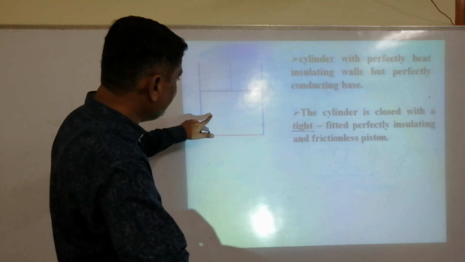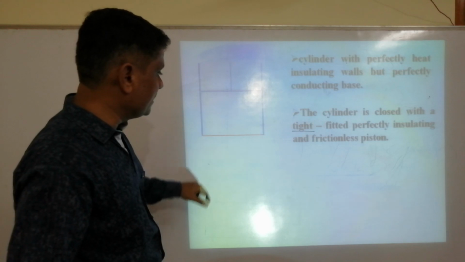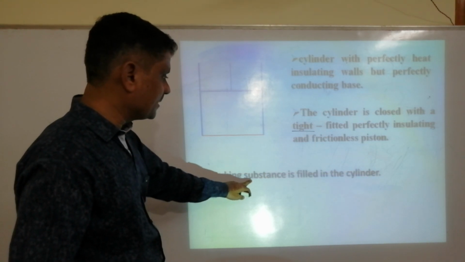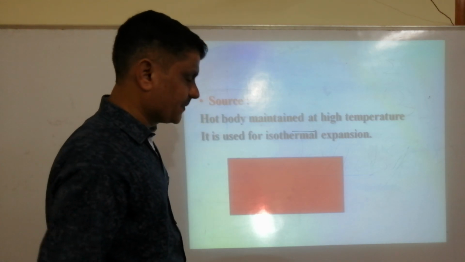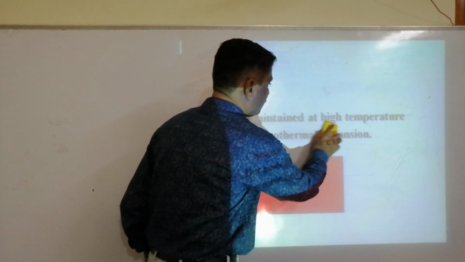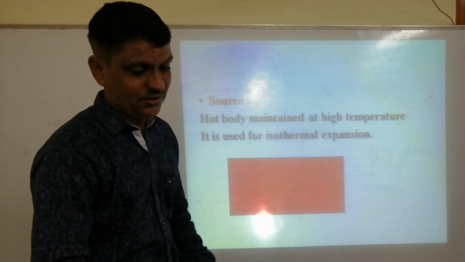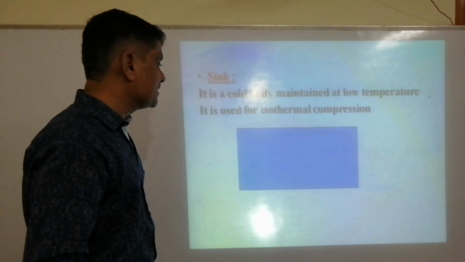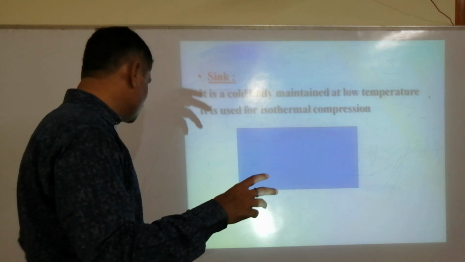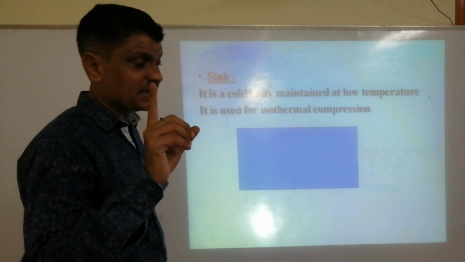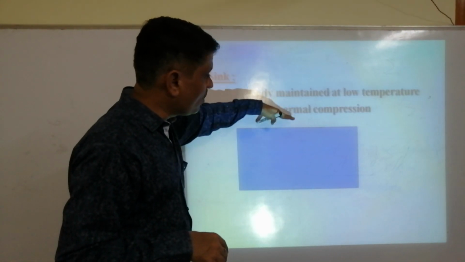And our ideal gas is filled in this cylinder. Ideal gas is taken in this cylinder. That is nothing but our working substance. Then, as I told, the source is a hot body maintained at high temperature. It is used for isothermal expansion, I told earlier. The sink is a cold body maintained at low temperature. It is used for isothermal compression, as I told in the beginning. When we put it on the sink, we compress.